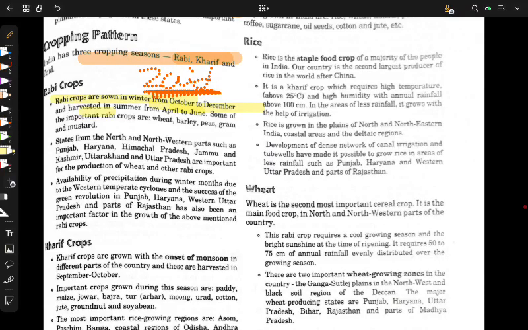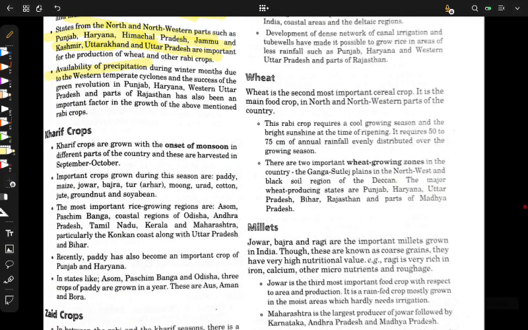Some of the important Rabi crops are wheat, barley, peas. Now remember these examples: wheat, barley, peas, gram, and mustard. This is very basic knowledge that these Rabi crops are grown in the areas where the productivity is good, where the fertility is good. So it is grown in the northern plains, and these are Punjab, Haryana, Himachal Pradesh, Jammu, Kashmir, Uttarakhand, Uttar Pradesh. These are the examples.